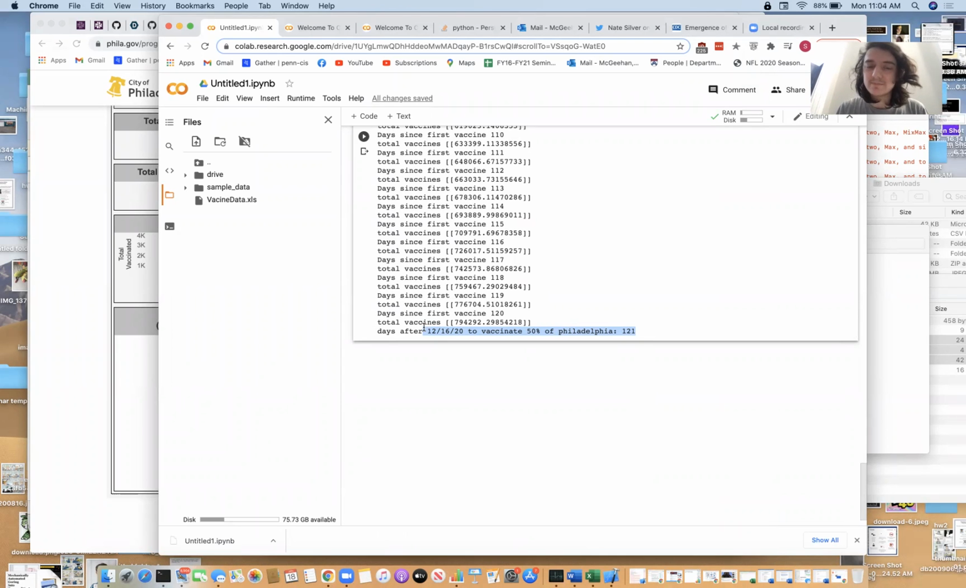Maybe it'll average out. And that's what our model says. I think it'll probably become a little less optimistic as we get more data points. But we'll see. So yeah, that's the COVID-19 Philadelphia vaccine projections. Hooray.